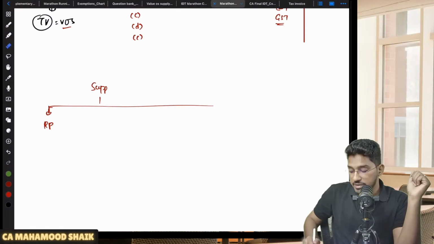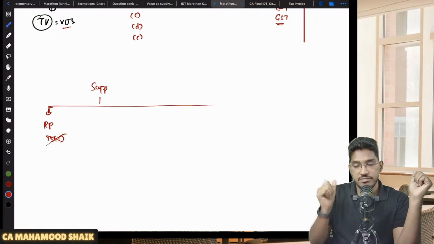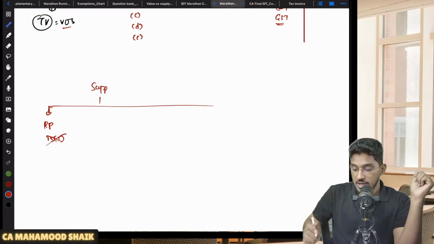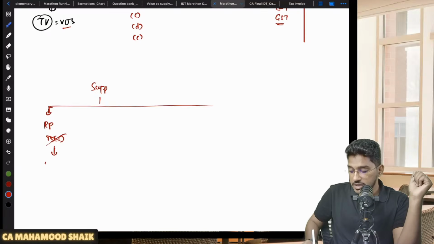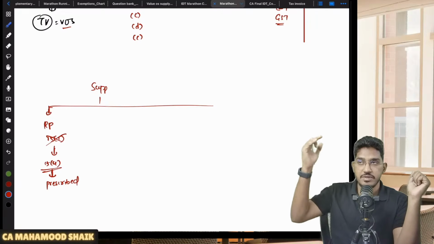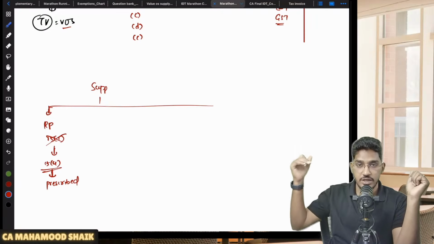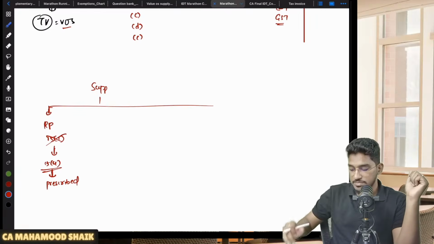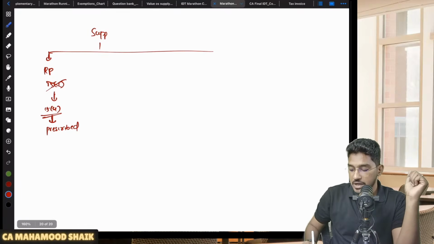See, if the supply is happening between related persons, will 15 subsection 1 become applicable? No, 15 subsection 1 will not become applicable. So then how to determine the value of supply, sir? You come to 15 subsection 4. In 15 subsection 4, they have prescribed some rules. Rule number 27, 28, 29, 30, 31, 32, 33. So like that, some rules they have prescribed under 15 subsection 4. According to those prescribed rules, you have to determine the value.